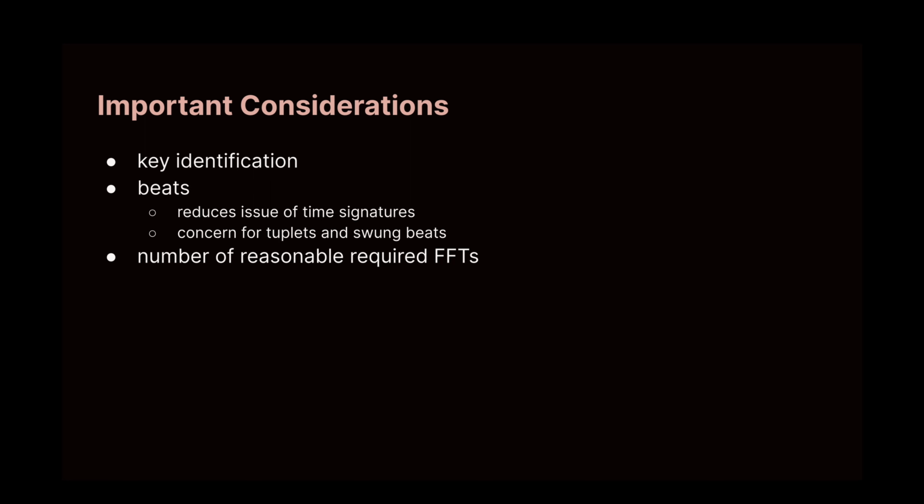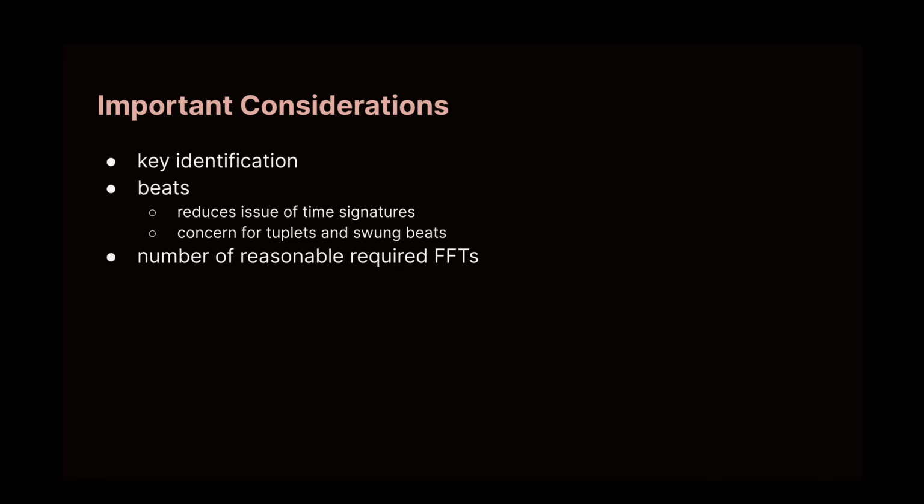There are some important things that we should consider first before we begin. We want to minimize the duration of every clip so that it's reasonable to consider it a singular point in time to take an FFT. The first way we can do this is by identifying the key of the piece and if there are any key changes. By running the code on an entire audio sample, we were able to identify both things. The benefit of analyzing data in a format such as a vector or matrix is that some users may be able to pinpoint the timestamp of the key change and thus are able to separate a single audio sample into two to analyze, almost like two separate songs.